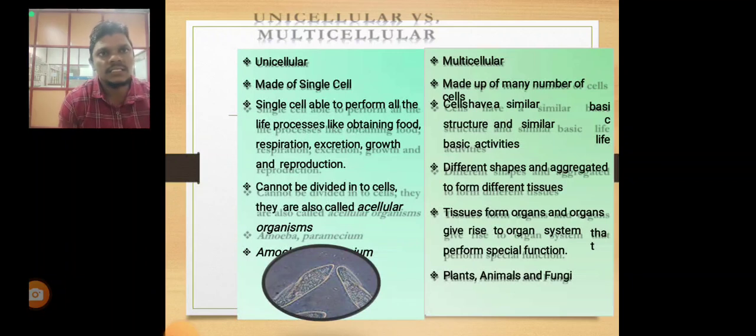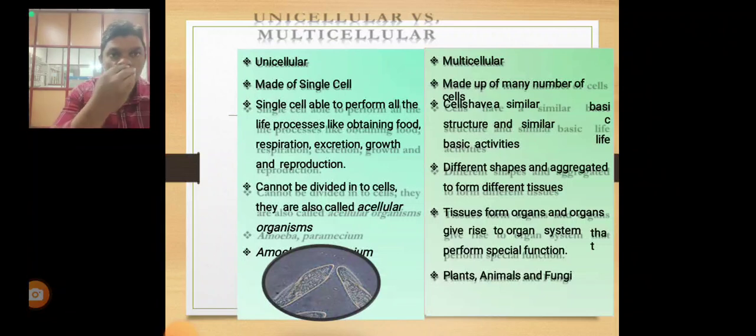Single cells perform the processes of obtaining food, respiration, excretion, growth, and reproduction. Similar in structure and basic activities, different shapes aggregate to form different tissues. Unicellular organisms cannot be divided into cells. They are also called acellular organisms.